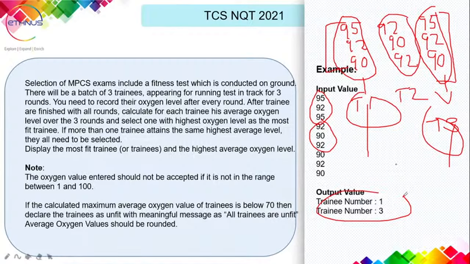Guys, I think my image was hiding what I was writing, but here you can see. If you visualize this problem this way, that means this column is trainee 1, this column is trainee 2, this column is trainee 3. That will be very easy. And if you do these two coding problems correctly, you will be successfully solving both the coding questions.